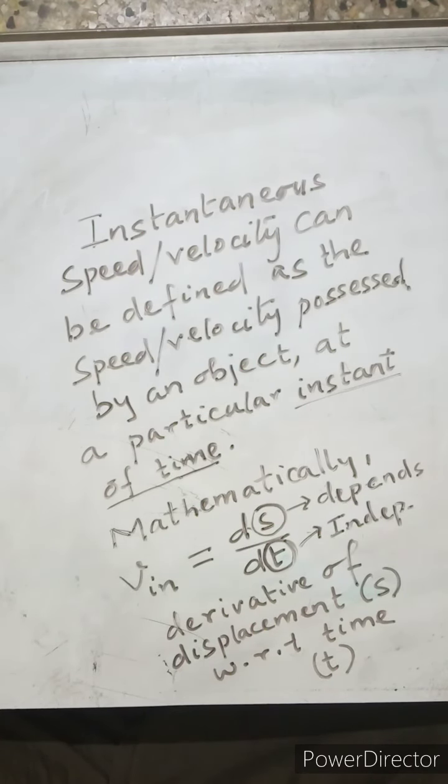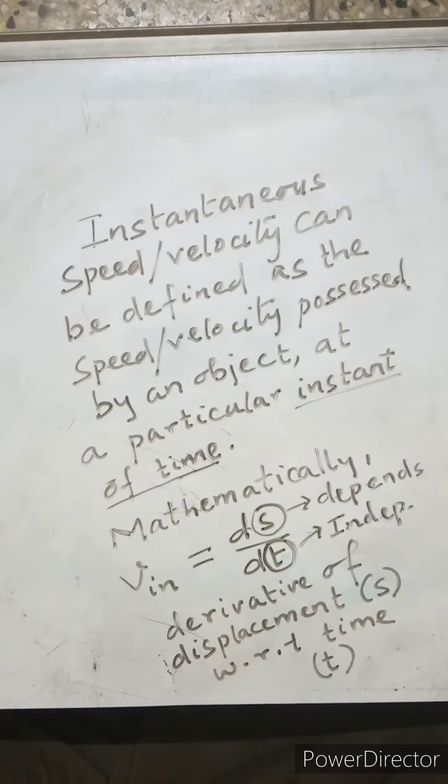But the position of an object which is moving depends on time. In some time it will be at some place, in some other time, because it is moving, it will be in some other place. So the position or the displacement or the distance covered by it always changes with respect to time. That is why the distance, displacement or position of an object, taken as s, depends on the time.